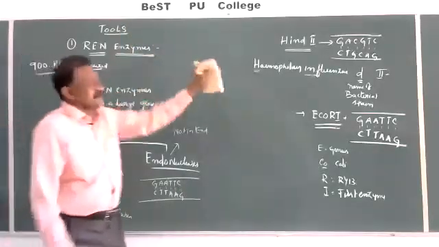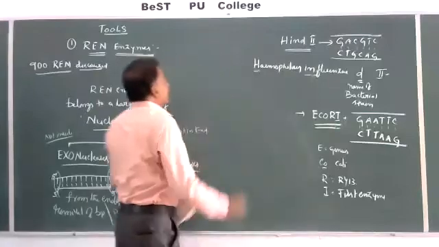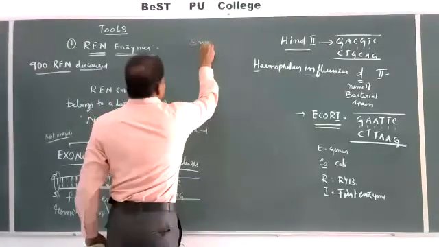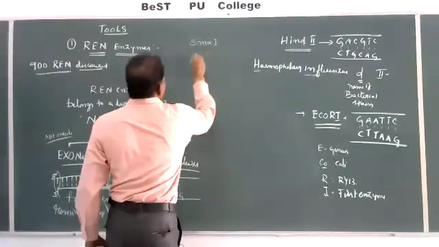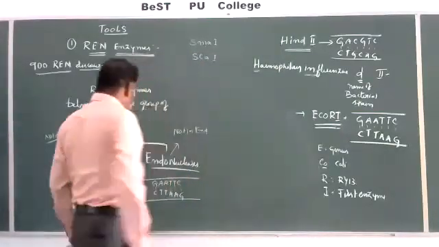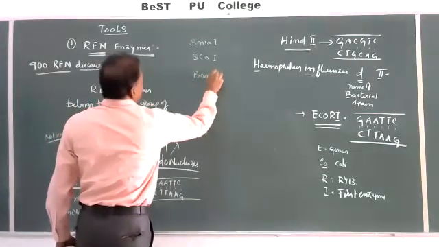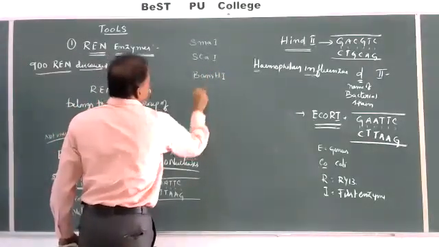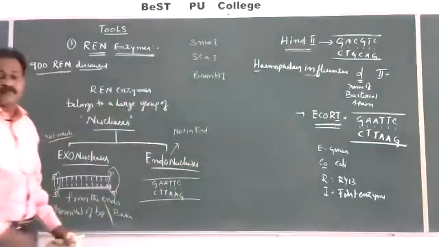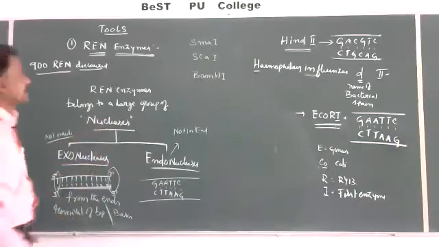Each and every endonuclease, for example, HindII or EcoRI or SmaI, ScaI or BamHI, so many were studied and identified, and they have their specific sequences.